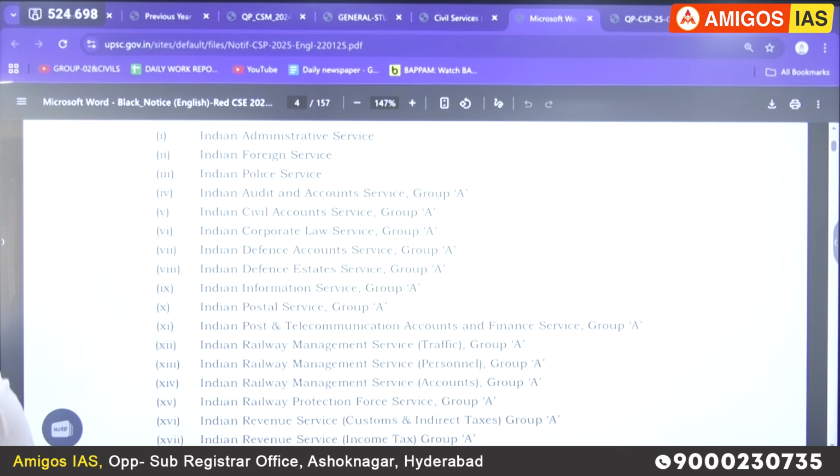There are 3 all India services. Which are those? Under the same examination, you will be chosen for central services like IRS, IT, customs and all this. Which means you are working for the central government, not the state government.